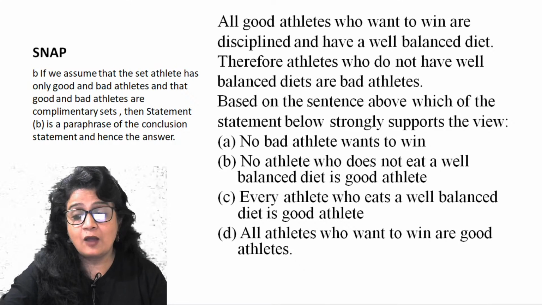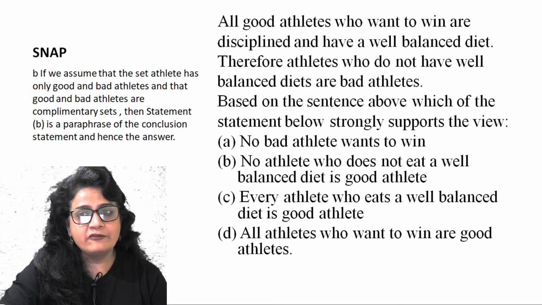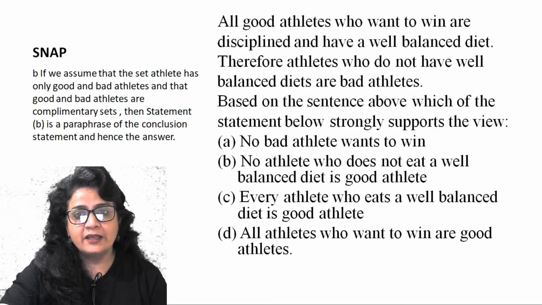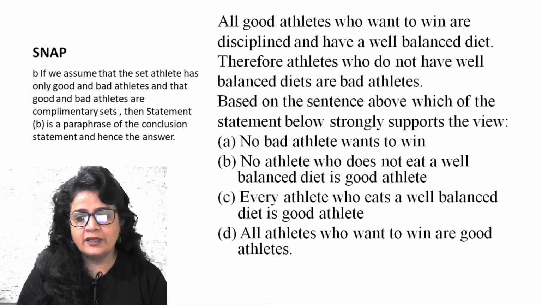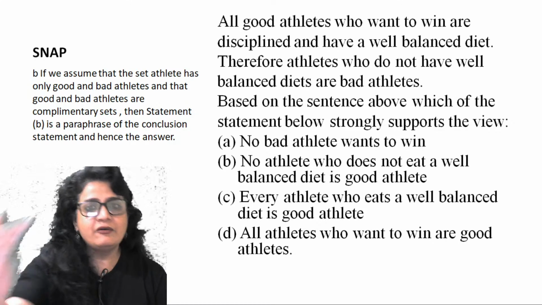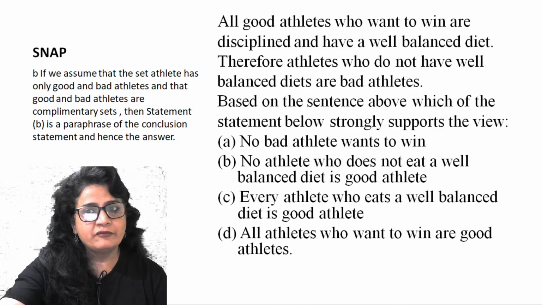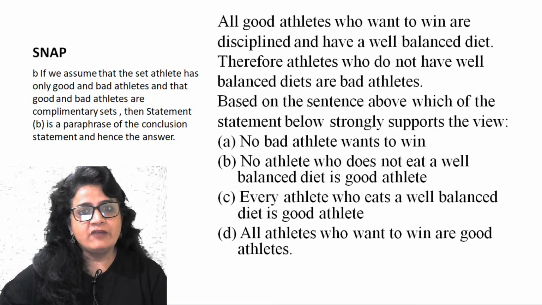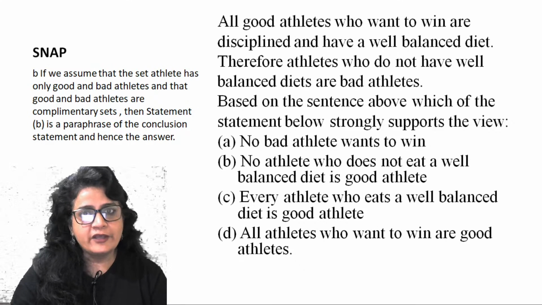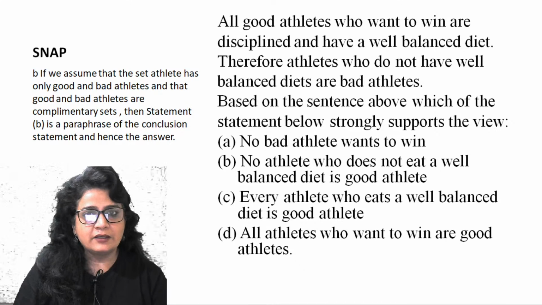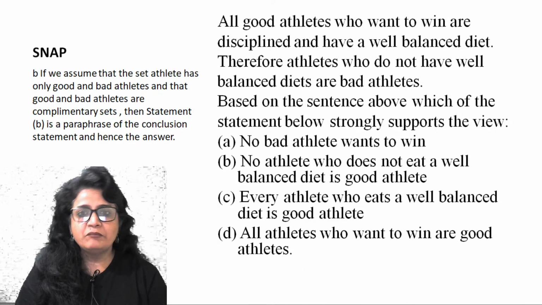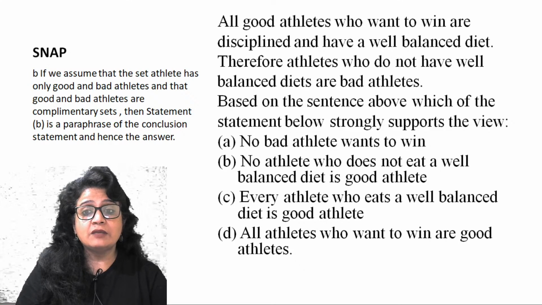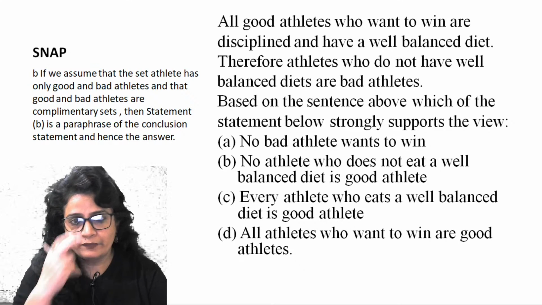Now there is another circle outside these two circles. Those who do not have a well-balanced diet are bad athletes. Right? So we have four circles basically. Good athletes who want to win are well disciplined and have a balanced diet. Another circle is those who do not have a well-balanced diet. Inside that circle, those who do not have a well-balanced diet are bad athletes. So two figures. Based on the sentences above, which of the following statements strongly support the view?